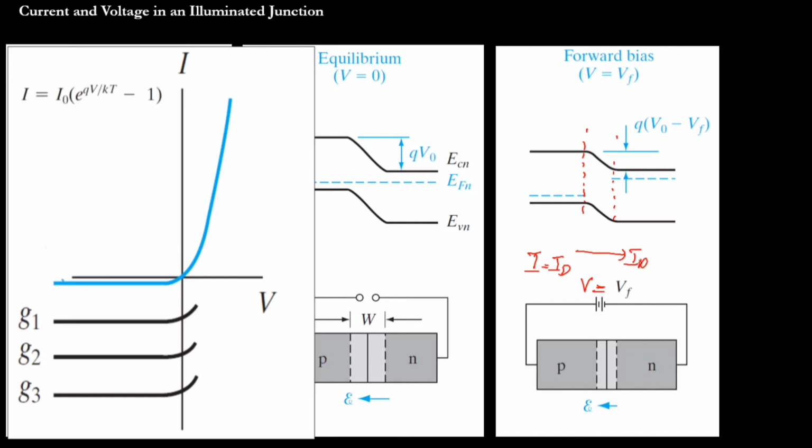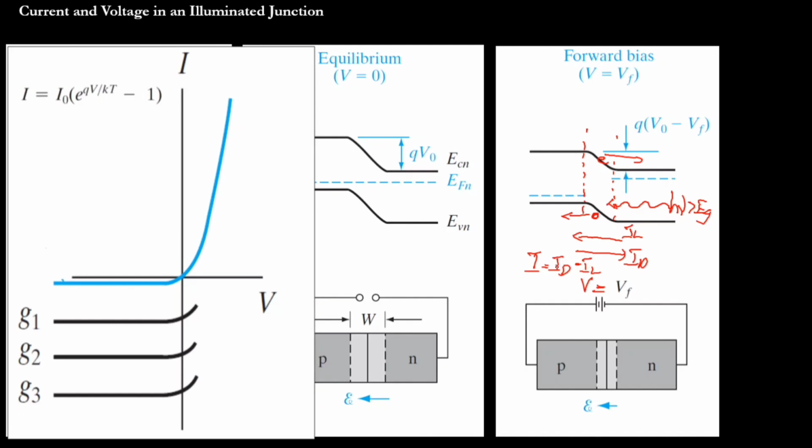But if a photon with energy h nu greater than energy gap is falling on this, definitely an electron hole pair is created, and this electron will move towards N region and hole will move towards this region. Definitely there is a small current, which is opposite the direction of the normal diode current, IL. So total current is equal to ID minus IL.